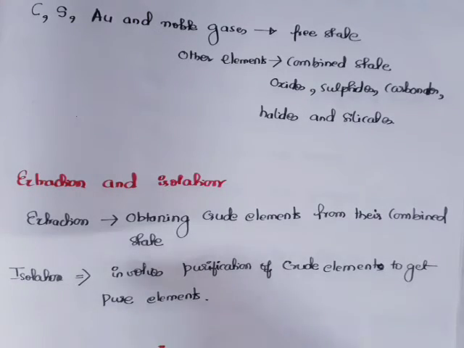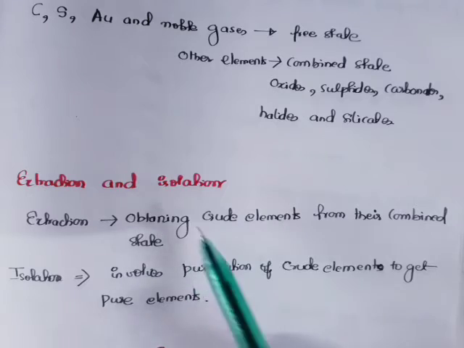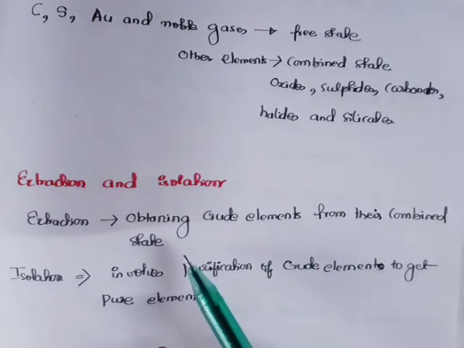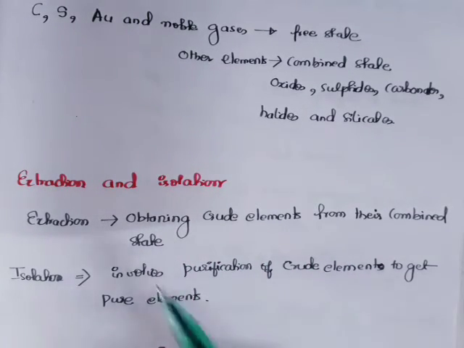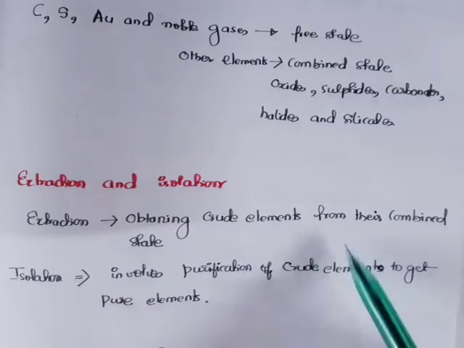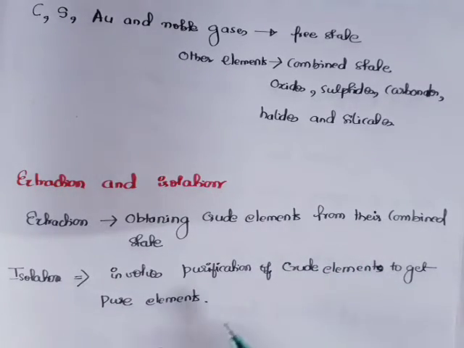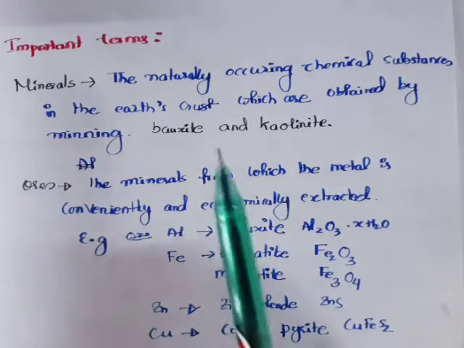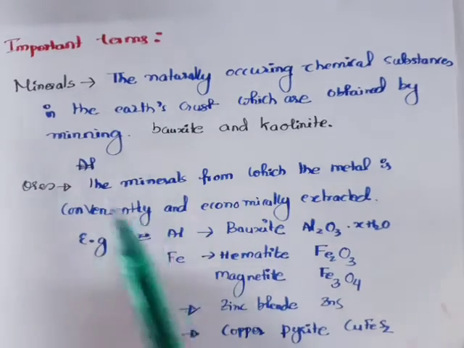So now what is the extraction process? It is the process of obtaining crude element from its combined state, and isolation involves purification of this crude element obtained to get pure element. Now before moving into the main topics, we should know some important terms.